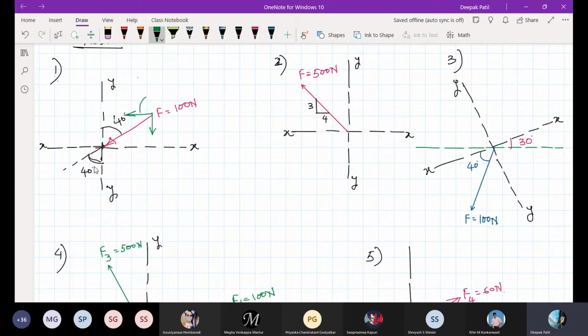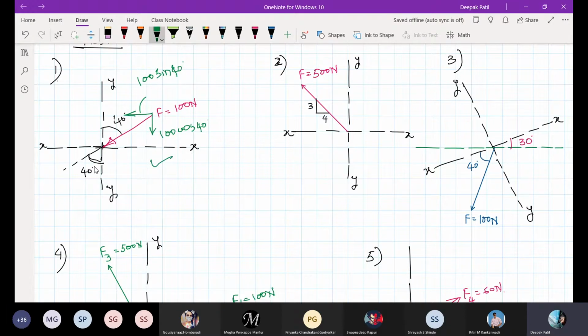So the x component will be 100 sine 40, and the y component will be 100 cos 40. This is how you can solve the first problem. The first one is a bit simple.